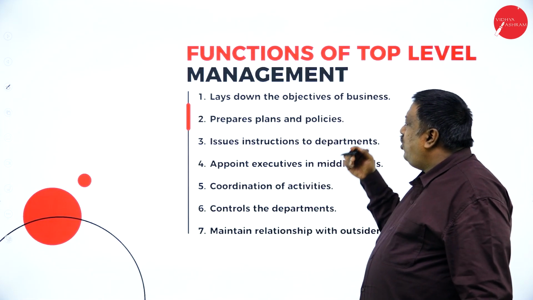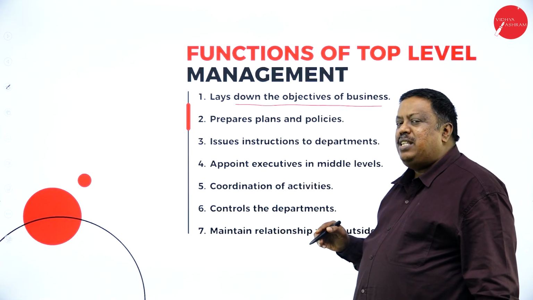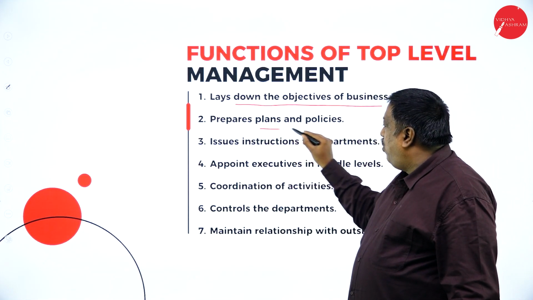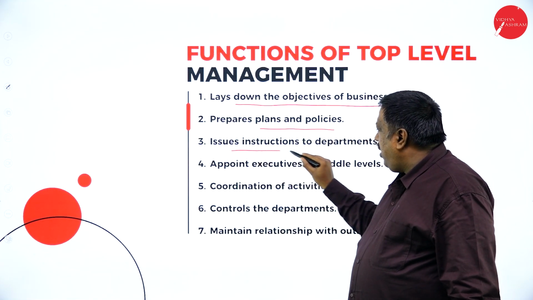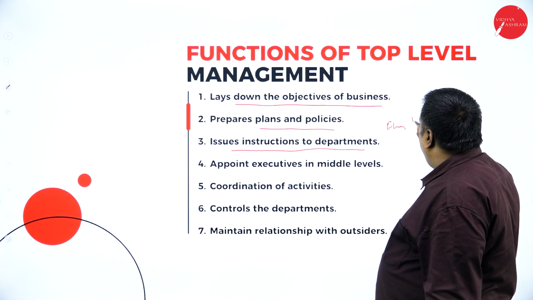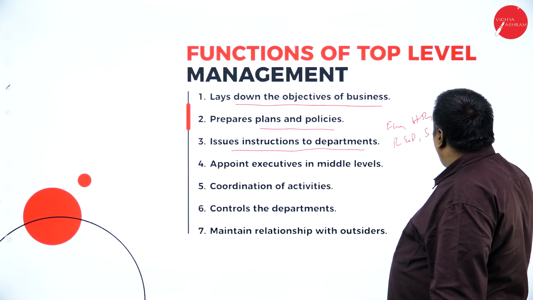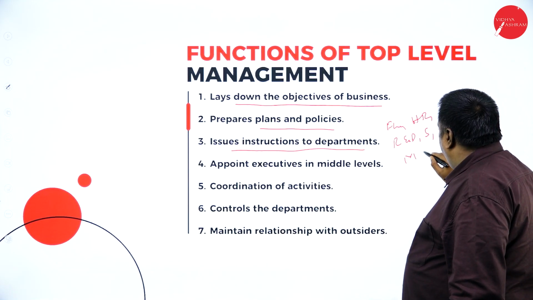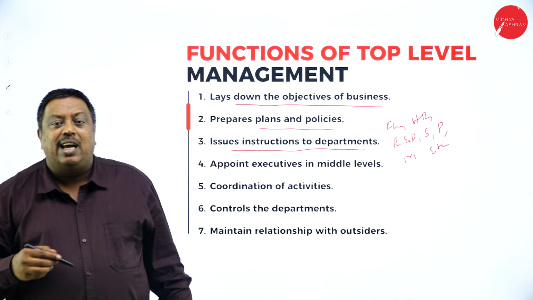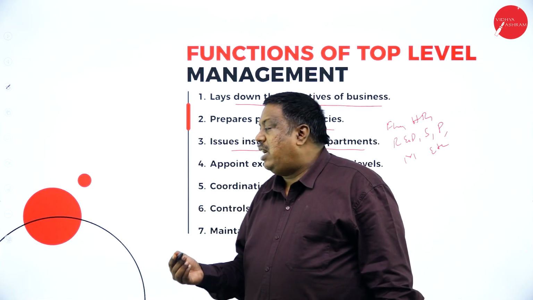And what are the functions of top level management? As I said, it lays down the objectives of the business. It prepares all the plans and policies, and issues instructions to the departments. Departments means here finance department, HR department, R&D department, sales department, production department, marketing department, etc. For all the departments, it gives instructions on how they have to work in the organization and what their roles and responsibilities are.